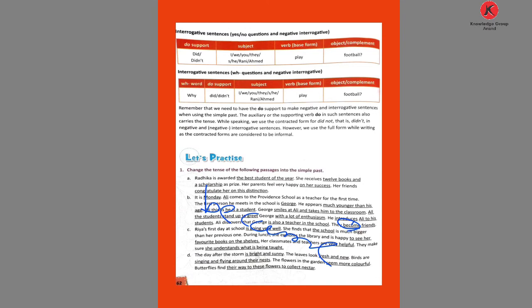They became friends. Then Ria's first day at school is going very well. Is going is the present continuous showing the present. But go is the main verb and its past form is went. So we remove is going and write went very well.